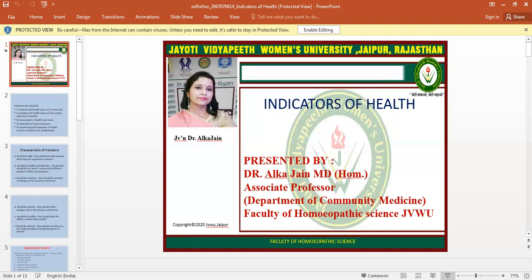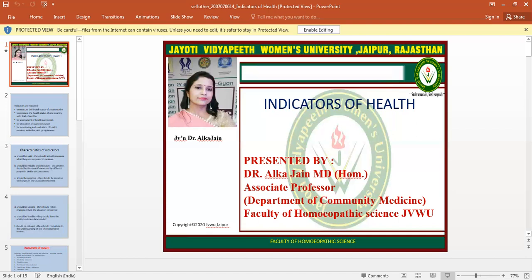It should be specific, reflecting changes only in the situation concerned. Next is feasible, which means it should be possible to obtain the data needed. And it should be relevant, which means it should contribute to the understanding of the phenomenon of interest. So these are all the characteristics of an ideal health indicator.